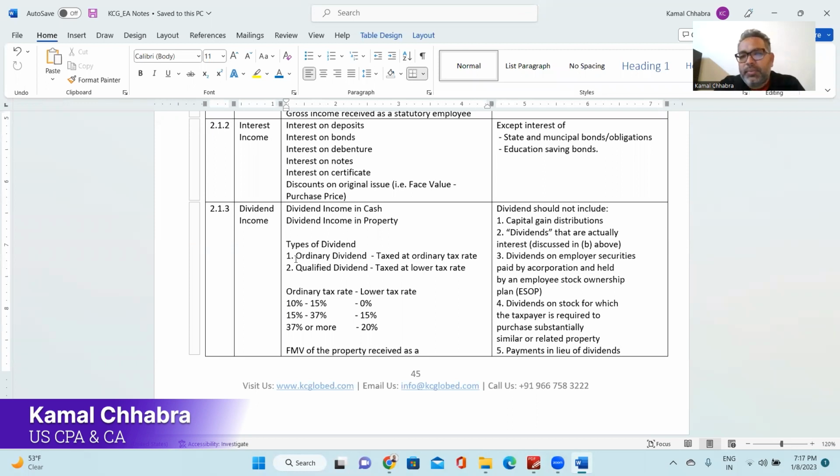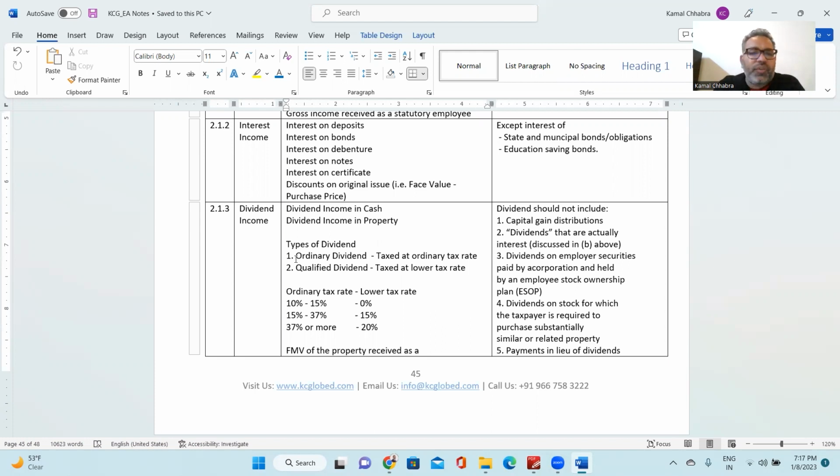Exceptions to interest income, that means interest income which is exempt, is from a state or municipality bond or obligation, and education savings bond interest if you have spent that for educational purposes. That interest income would be considered as exempt income, which we have recently seen in an example for the state bond and the municipal bond interest. Make sense? Any doubt on interest income?